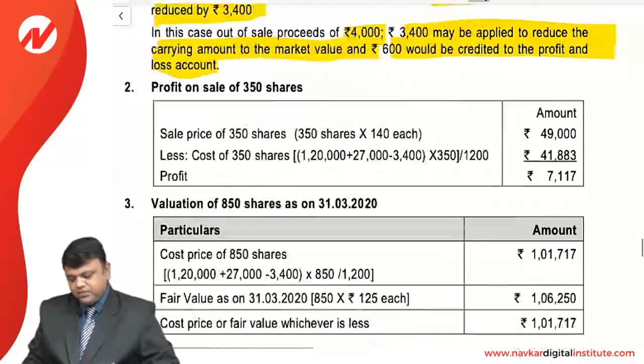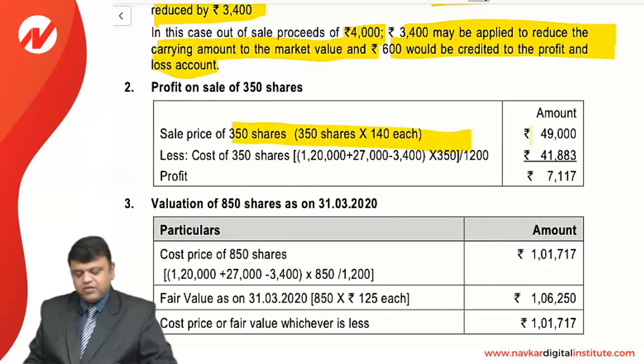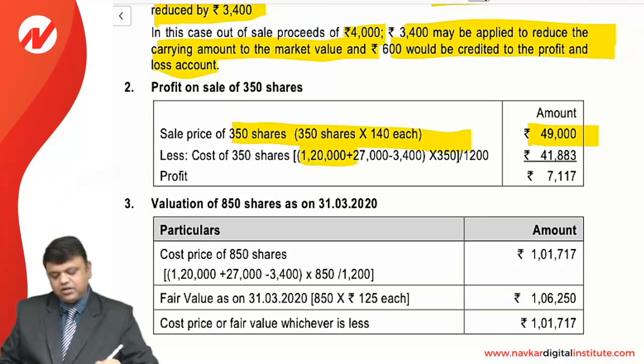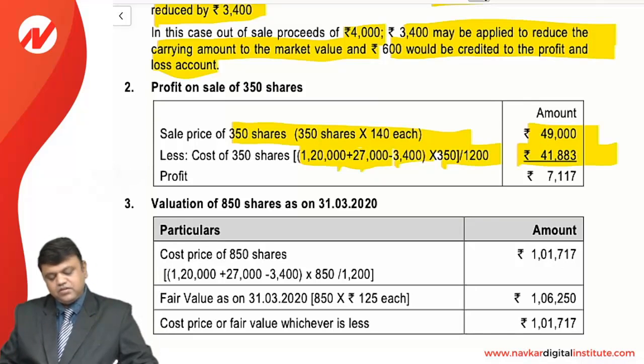Second point, sale price of 350 shares which are sold at 140, and the cost, which is very simple, 120,000 earlier added with 27,000 and deducted with 3,400, and if we multiply with 350 and divide by the 1,200, we can have the value of 350 shares, that is 41,883.